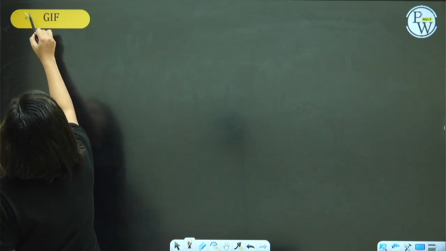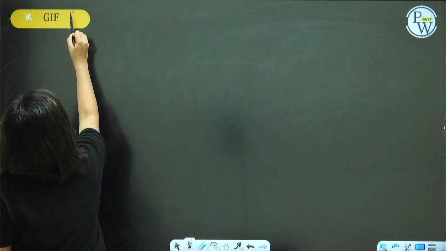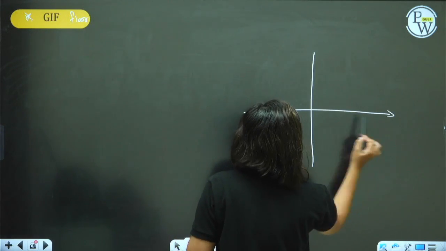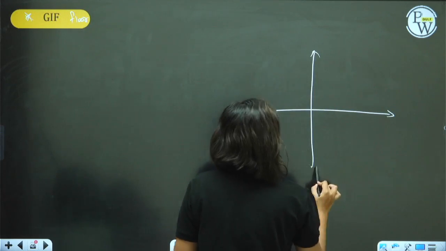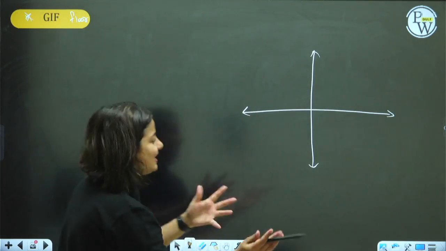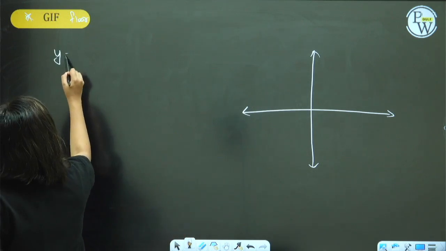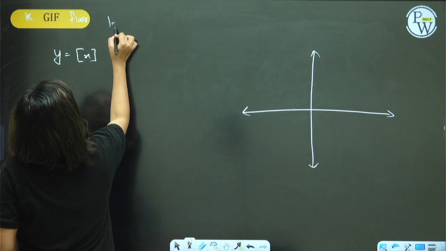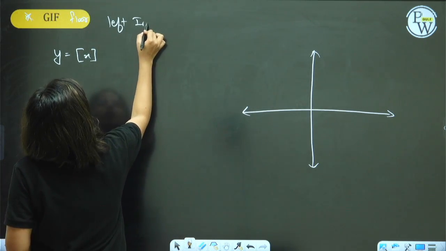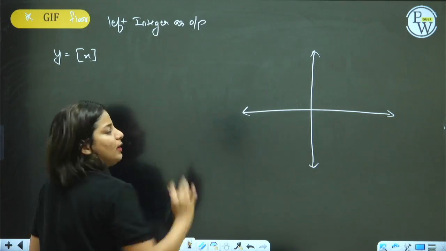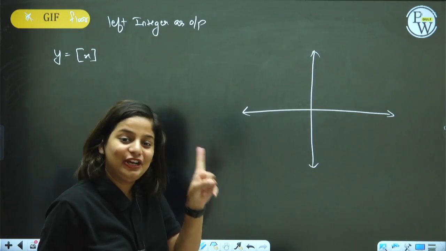GIF, a very important function, also called the step function or floor function. Why is it called the step function or floor function? Step function because of the nature of the graph. It's like steps written in brackets like this. It gives the left integer as output. I will not write the definition from your textbook. This is the simple way to understand. It will always give the left integer as output.